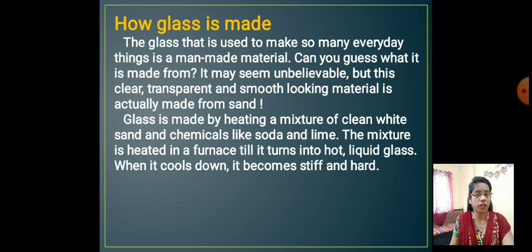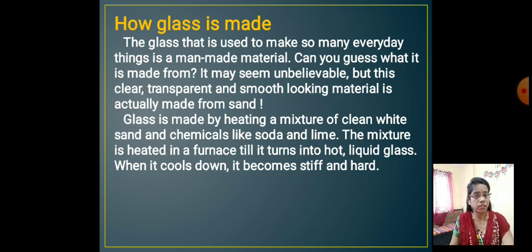Now here it is very clearly given how glass is made, because we use it every day and this glass is a man-made material. It means man makes these things. We know that there are natural things, which are naturally available. We call them natural things.